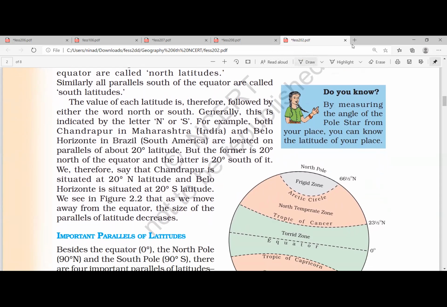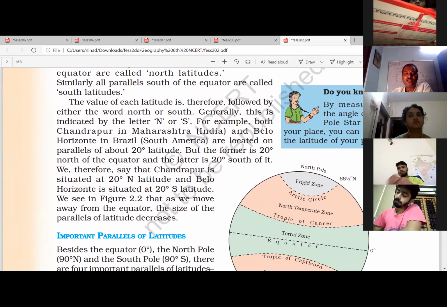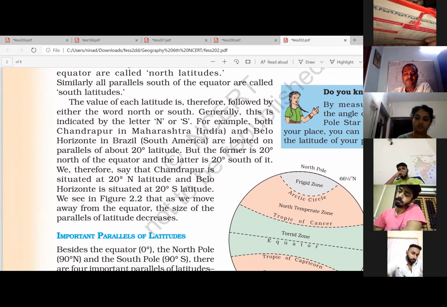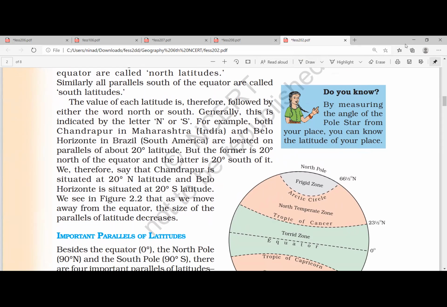Whatever latitudes are in the northern hemisphere will be termed as N. For example, India's latitude: India is somewhere here, so it will be like this. India's latitude starts at 8 degrees north and goes up to 37 degrees north. So whatever latitudes are in the northern hemisphere will be said as N. Likewise, whatever is in the southern hemisphere will be said as S. That is why the suffix N or S comes. N means north, S means south.